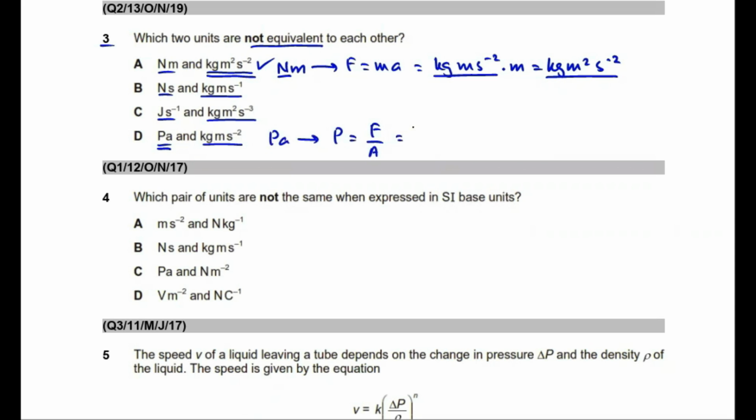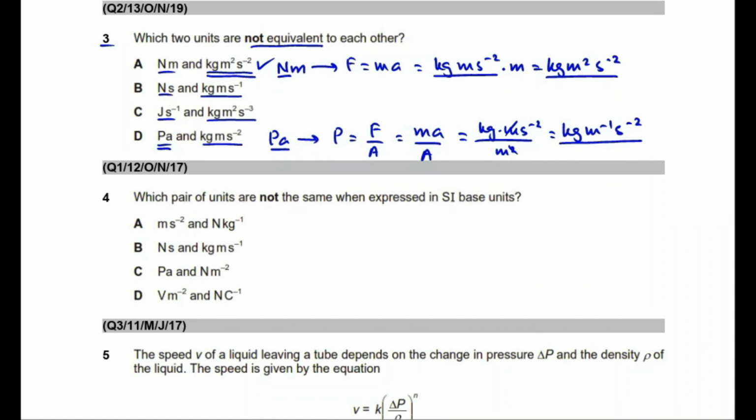Students, force is given by the expression ma, where m is mass and a is acceleration. Capital A is area. m is mass, its SI base unit is kilogram. a is acceleration, its SI base units are meter per second squared. Capital A is area, its SI base units are meter squared. Students, this whole expression simplifies to kilogram per meter per second squared. So these are the SI base units equivalent to Pascal.